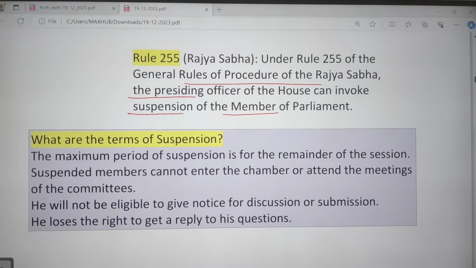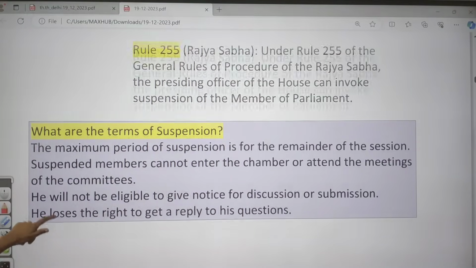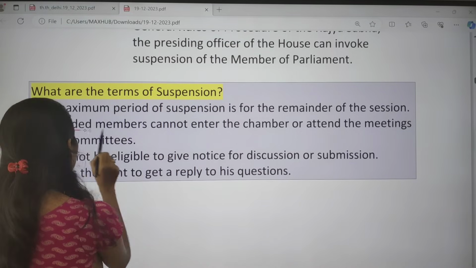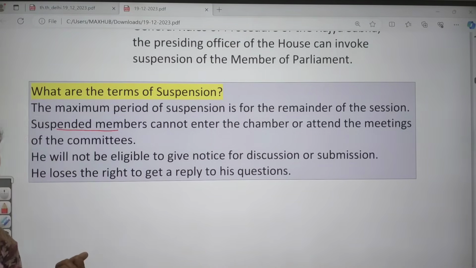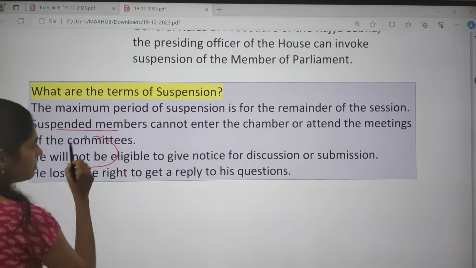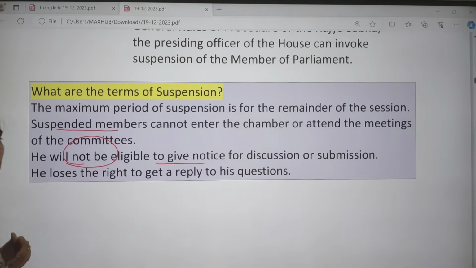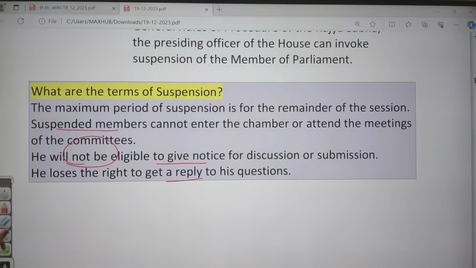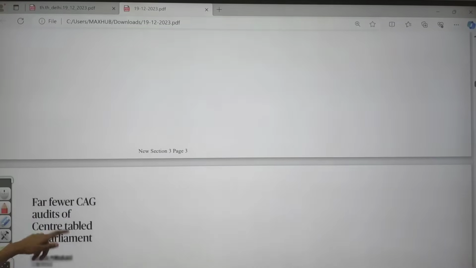And next one here is, what are the terms of suspension? So the maximum period of suspension will be the remainder of the session, and the suspended members cannot enter the chamber or attend the meetings of the committees. That person will not be eligible to give notice for discussion or submission, and he even loses the right to get a reply to his questions. So these are the terms of suspension.